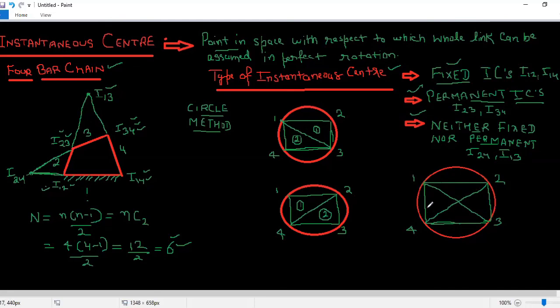मैंने आपको हम सेपरेटली इसलिए किया ताकि आपको जो थोड़ी बेटर अंडरस्टैंडिंग मिल जाए कि हम उसको किस तरह से अरेंज कर रहे हैं. Clear? So this is the method to trace the instantaneous centers of a 4-bar chain, and this formula which we are using over here to find the value of number of instantaneous centers, this is basically known as Kennedy's theorem. Kennedy's theorem. It must be clear to you that which theorem we use to find the value of instantaneous centers. It is called Kennedy's theorem to find the value of instantaneous centers of a 4-bar chain.